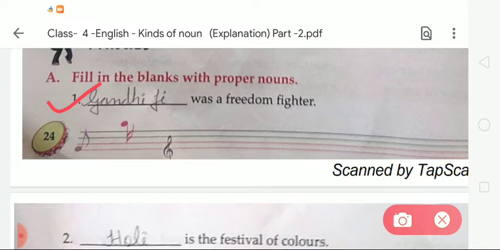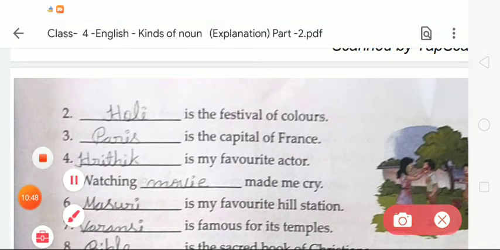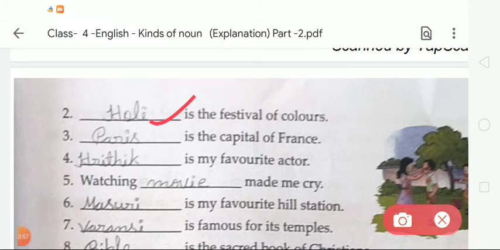So first of all, we write here Gandhiji was a freedom fighter. We have to write only one name, so we write Gandhiji. Now the next, dash is the festival of colors. Student, here we have to write Holi. What is the spelling of Holi? H-O-L-I. Holi is the festival of colors. Now the third, dash is the capital of France. Tell me, what is the capital of France? We all know that Paris is the capital of France, so we write here Paris.